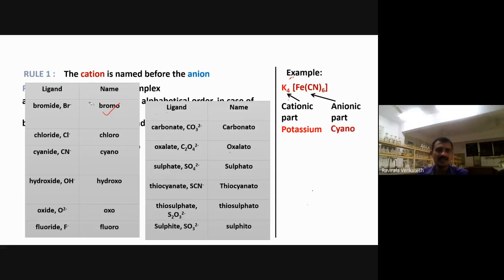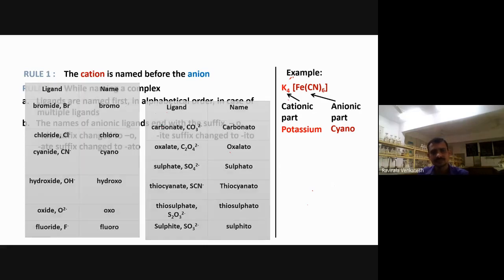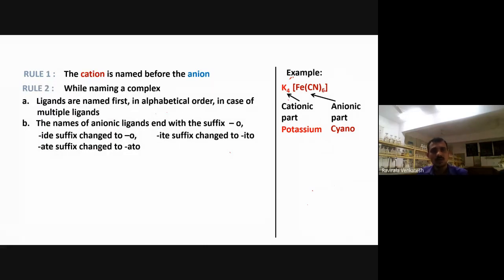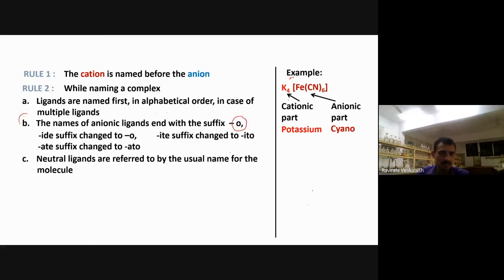Simply, that is what we get lastly: O for negative ligands. All these are negative ligands only. Now the second rule we are discussing: for anionic ligands, what suffix do we write? O. So you need to remember these. B is very, very important for you.